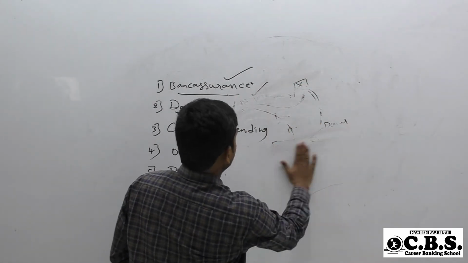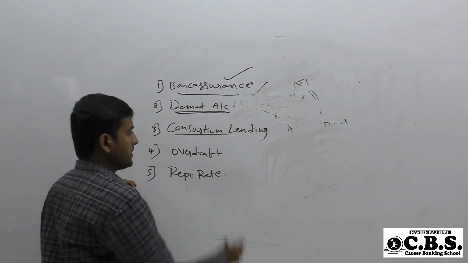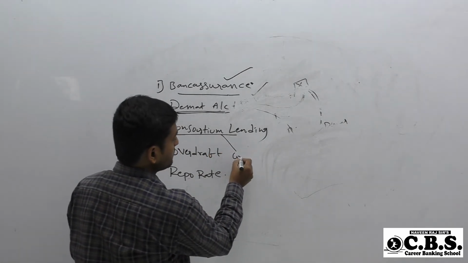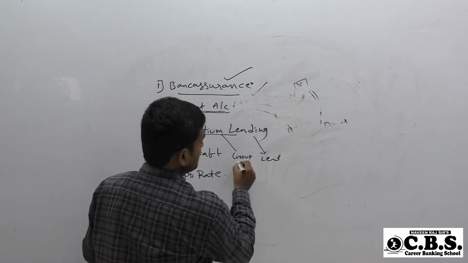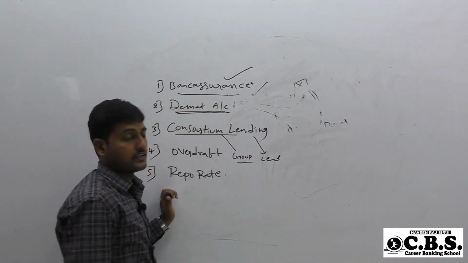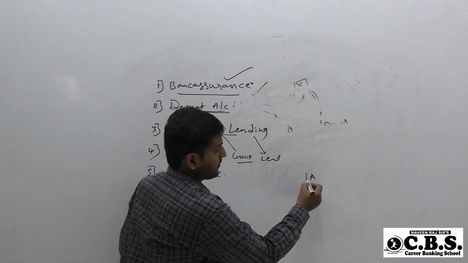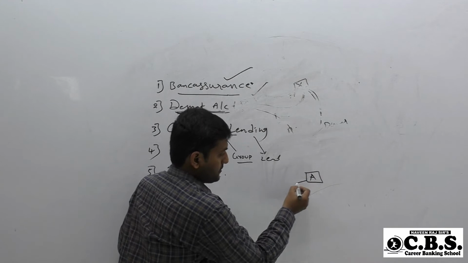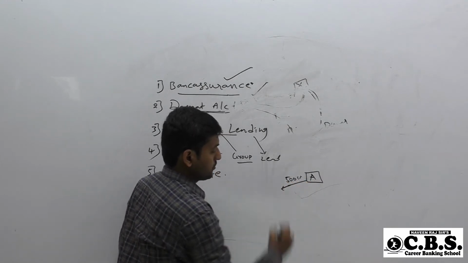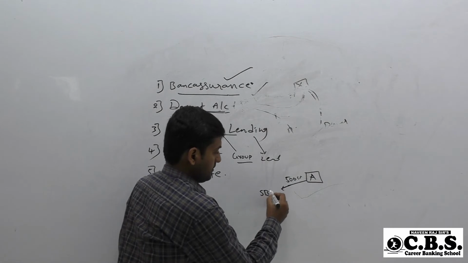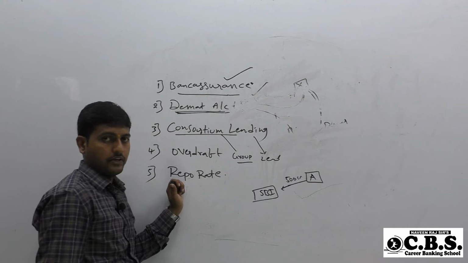The next point is consortium lending. Here consortium means group. Consortium lending means group lending. For example, company A wants to borrow 500 crore.